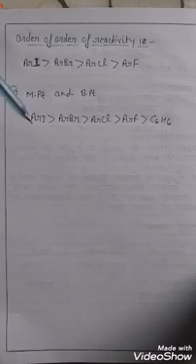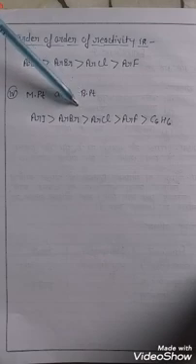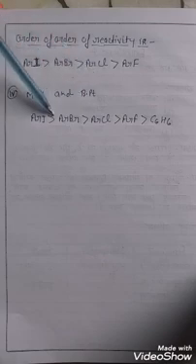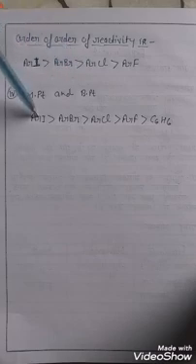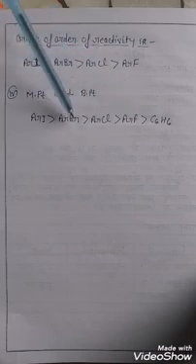The next physical property is melting point and boiling point. For the same aryl group or the same halogen atom, boiling point and melting point increase with molecular mass. This chart shows melting and boiling points. Where the molecular mass is higher, the melting and boiling point is higher than for other halogen atoms.